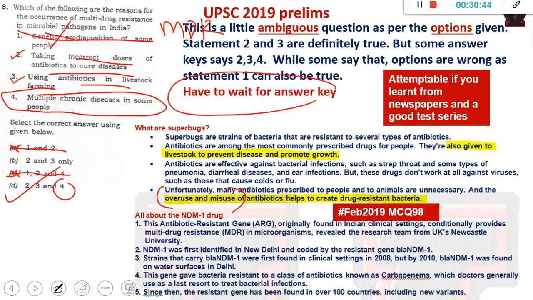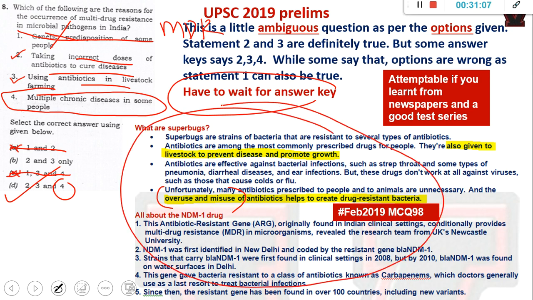And as I told, this is an attemptable question, because it will be covered in any basic newspaper and any basic test series. This is how you judge an institute. Again, I am telling you how to judge an institute. This kind of very basic thing, if it is not there in a particular institute's material in a simple way, then that is a problem. Some institutes will have 5-6 pages about only biotechnology, only biology, for unwanted things. These are the things which came in the news. So obviously some brief summary like this should be there for that topic, like we had in our February 2019 material, which was useful in our June 2019 prelims.